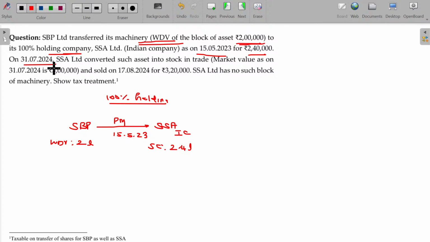On 31/7/24, SSA Limited converted such asset into stock in trade. So this capital asset is converted into stock in trade on 31st July 24.